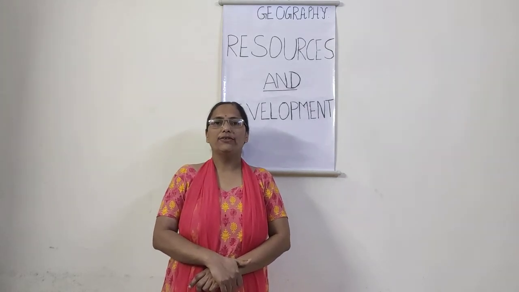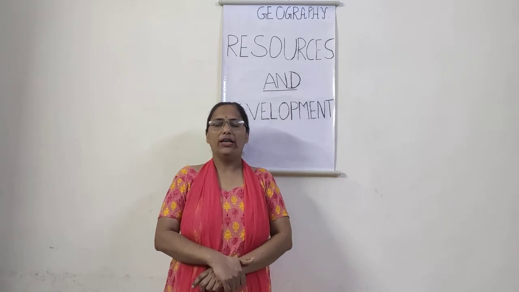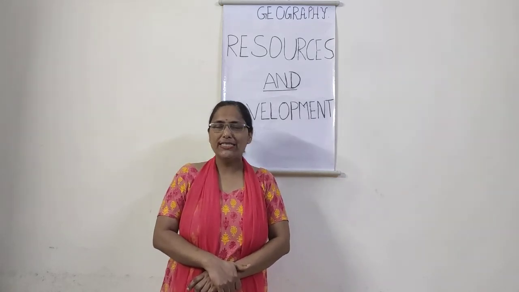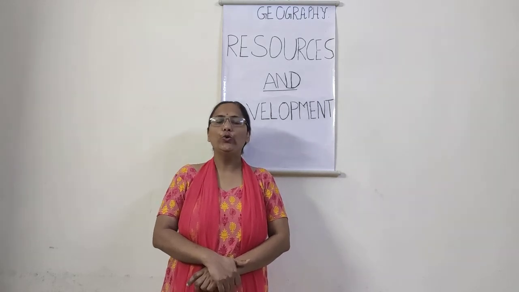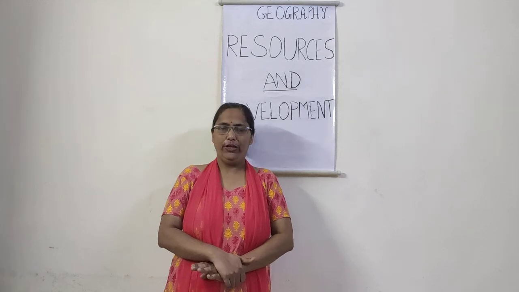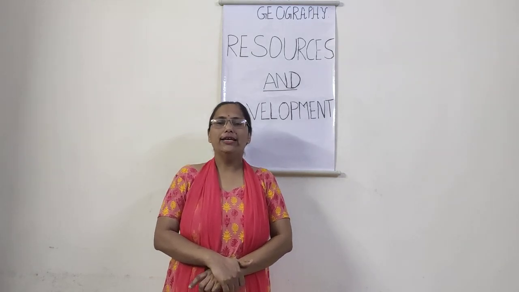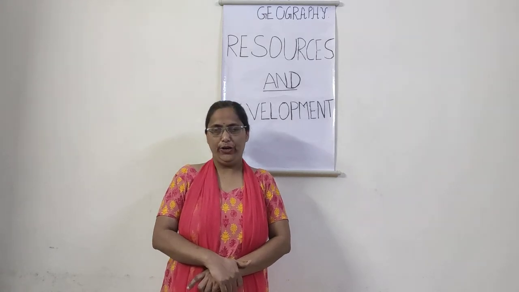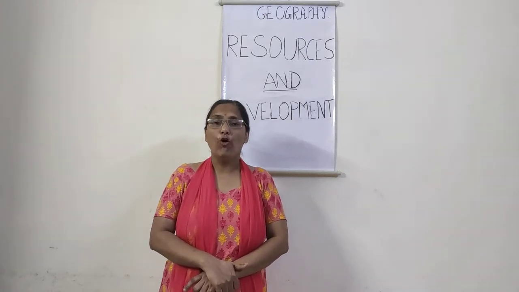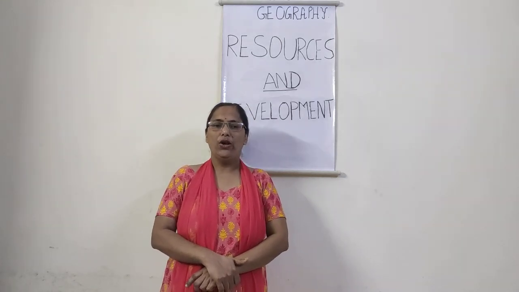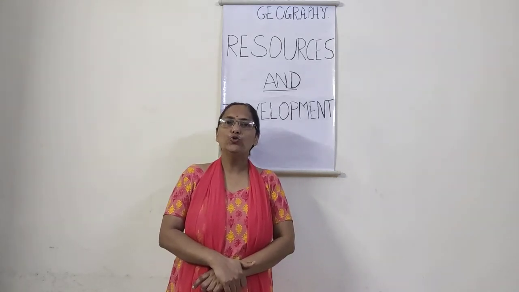The fourth classification of land utilization is fallow land. This is basically divided into two parts. Please children, listen very carefully, it is very important here.